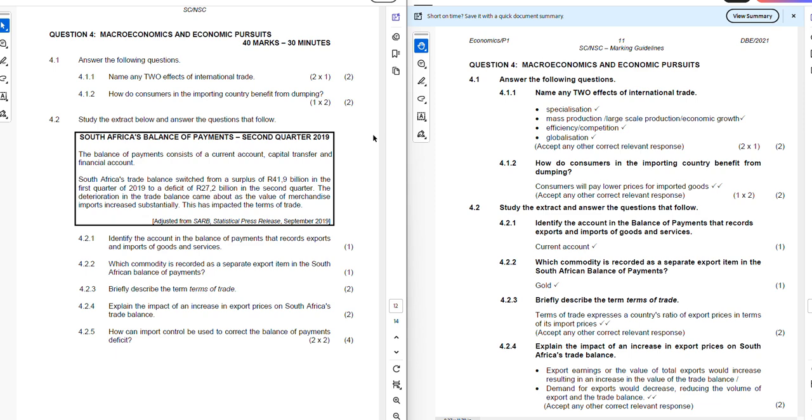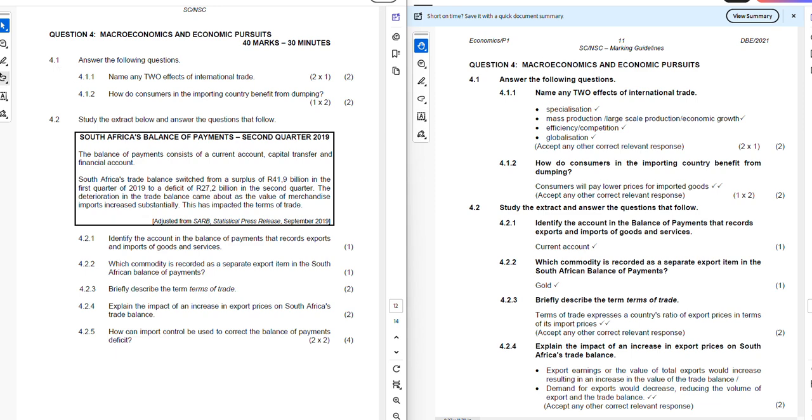In today's class, we're going to be looking at question number 4, which is macroeconomics and economic pursuits. What you see on the screen, I have the question on the left and on the right, I have the marking guidelines. We'll go together through the question and then see what we have in the marking guidelines to prepare you for your trials as well as the main examination.